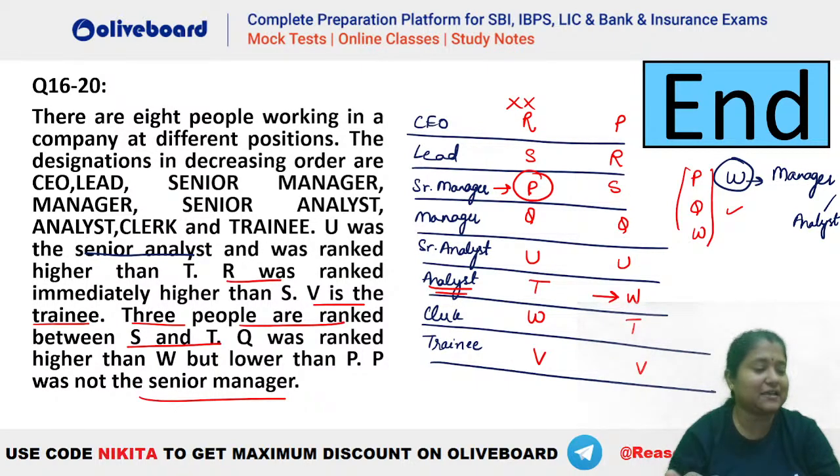I hope this is clear, everybody. W will not be the manager, guys. I hope everybody is getting the same answer. Please let me know if we have any doubts in here. So, what will be the designation of W? W will be the analyst here. Clear? Are we clear, guys? Please let me know. A very easy question, right?